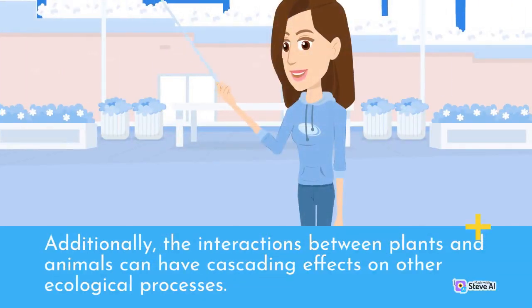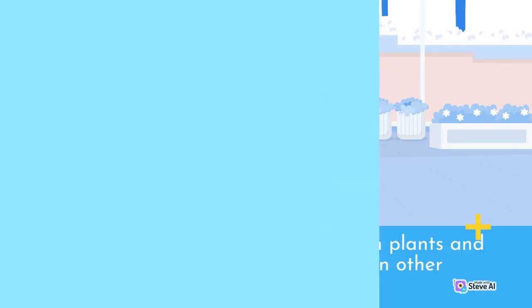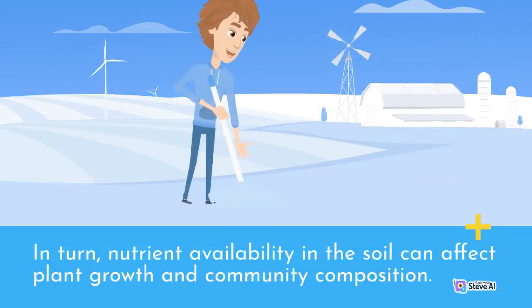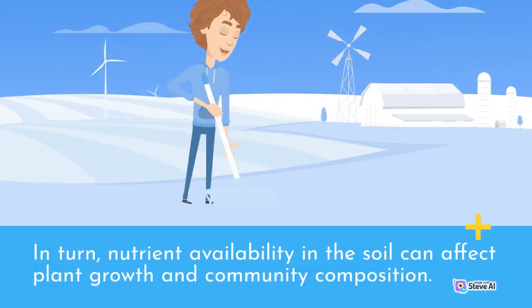Additionally, the interactions between plants and animals can have cascading effects on other ecological processes. For example, the presence of certain animal species can influence soil fertility through their feeding activities and nutrient cycling. In turn, nutrient availability in the soil can affect plant growth and community composition.